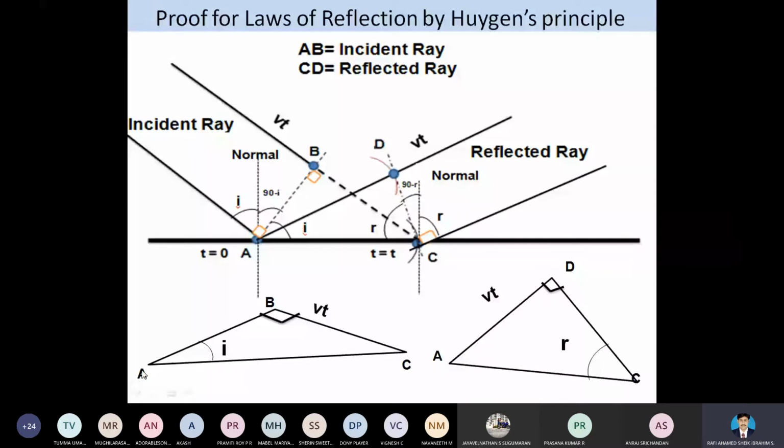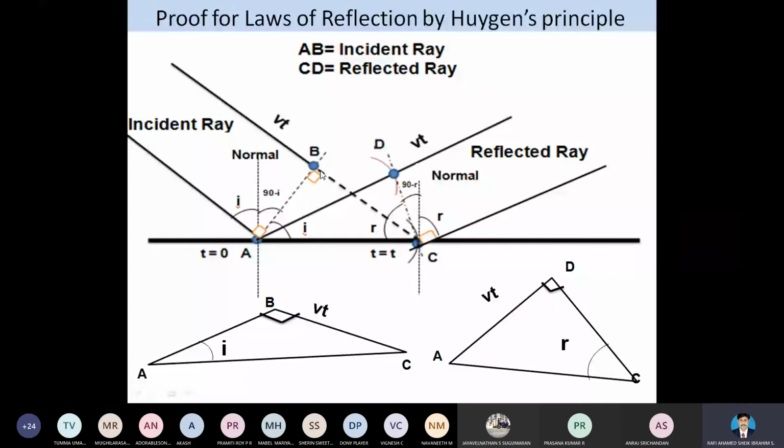See here, boys, A, B, C. I have taken this point I as the angle of incidence, and here we can see that the energy is nothing but Vt. The energy is nothing but velocity into time, Vt.